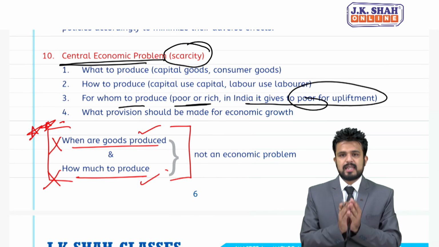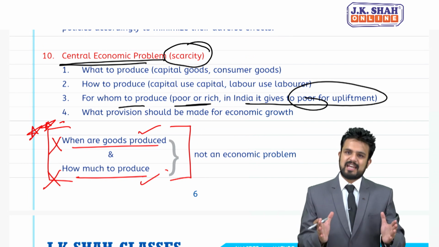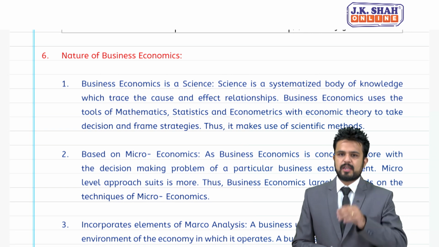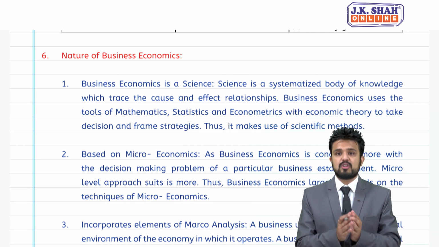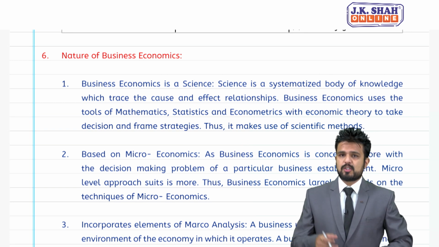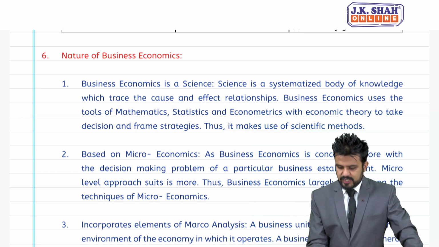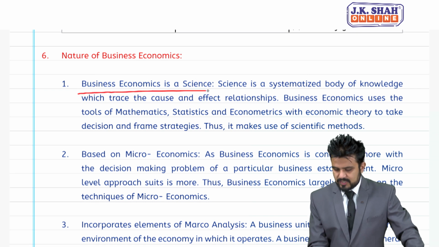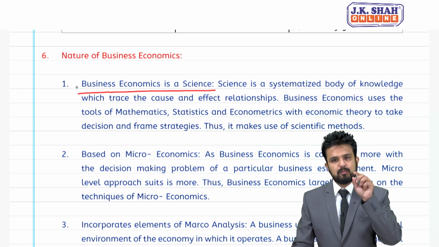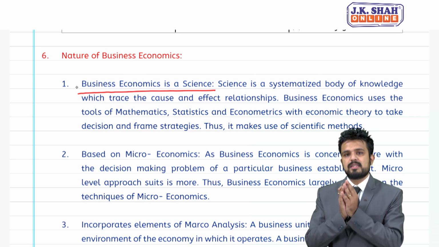So this was central economic problem, and the common central economic problem is what? Scarcity. Now let's come to the next topic, that is the nature of business economics. Yes, features of business economics you can say, characteristics of business economics also you can say. So let's see the first point. First point says business economics is a science. So students, I will tell you business economics is both science as well as an art. So first we will see business economics is a science.